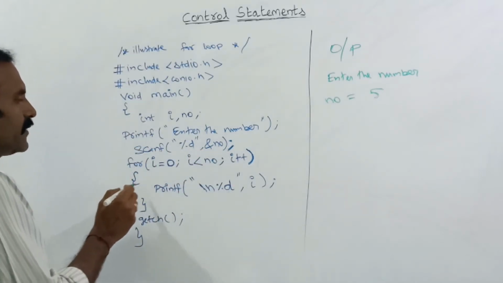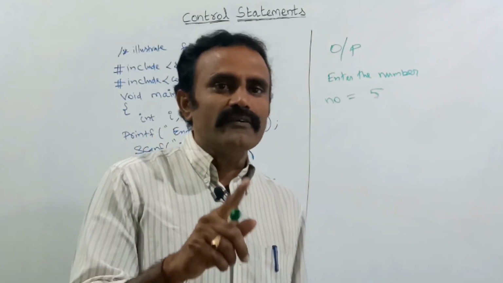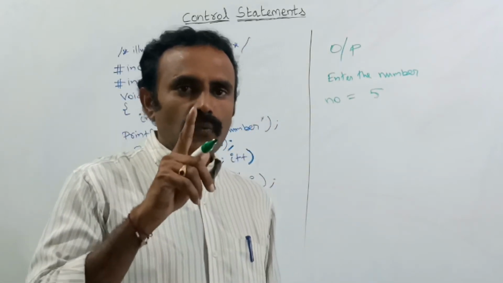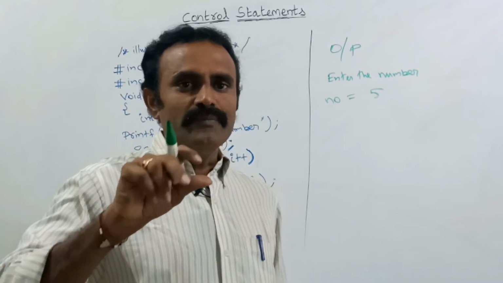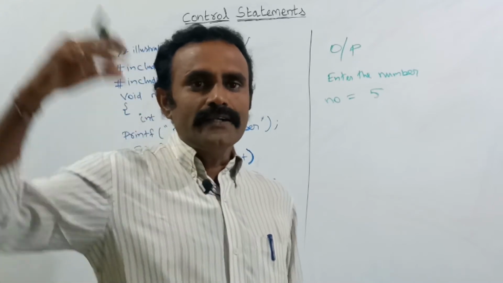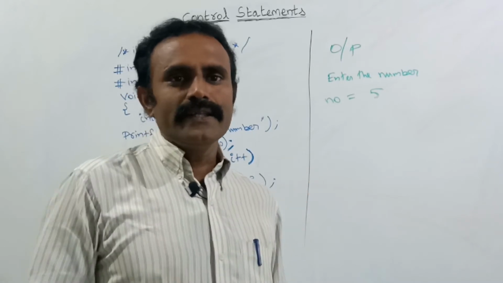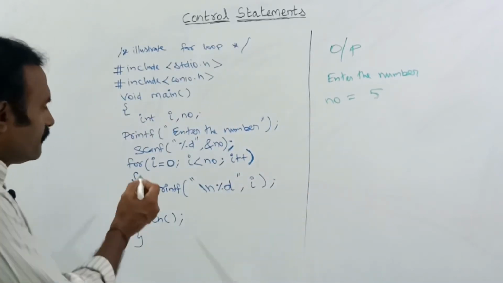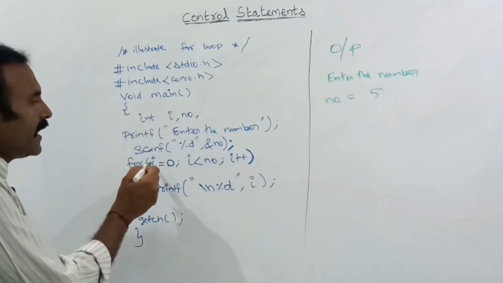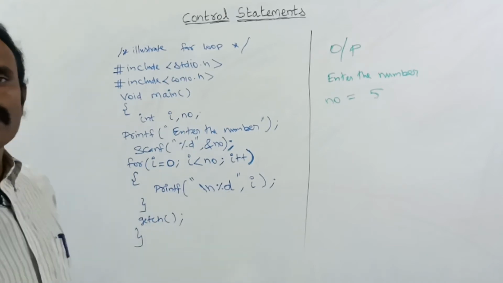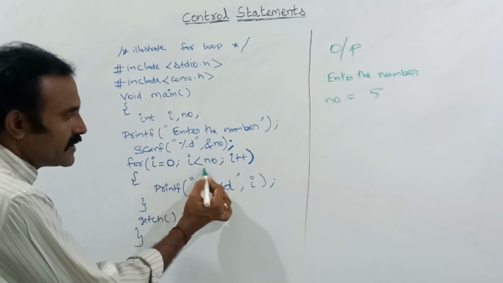Next, I am using this for loop. In the for loop, I have told you the initialization part works only one time. At the starting time, the very first time, the value will be initialized. Until the loop is completed, this initialization part will not be considered again. So at the starting point, I have declared the variable and I am initializing the value to how much? 0.